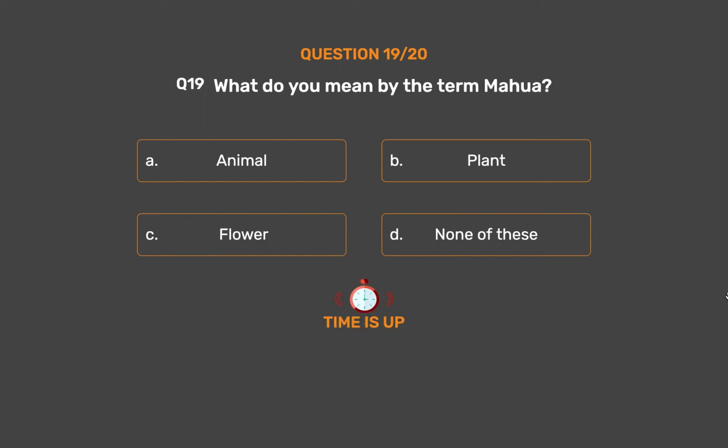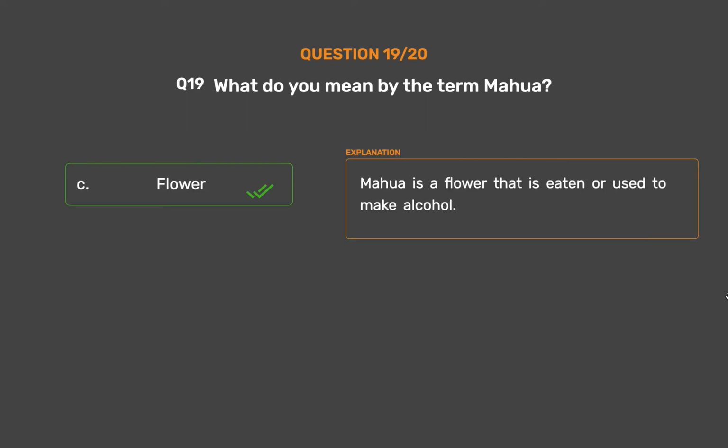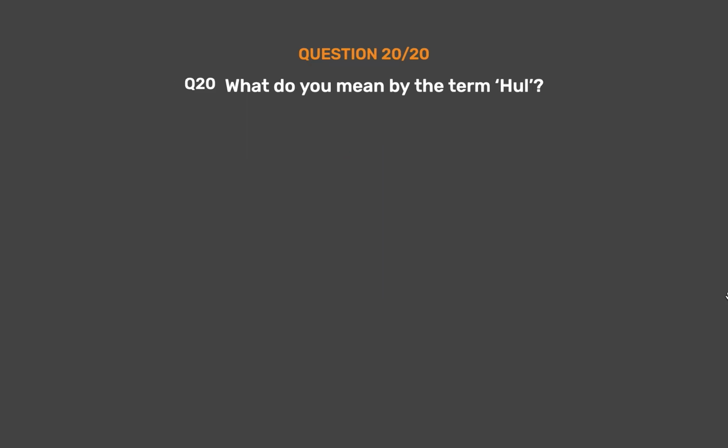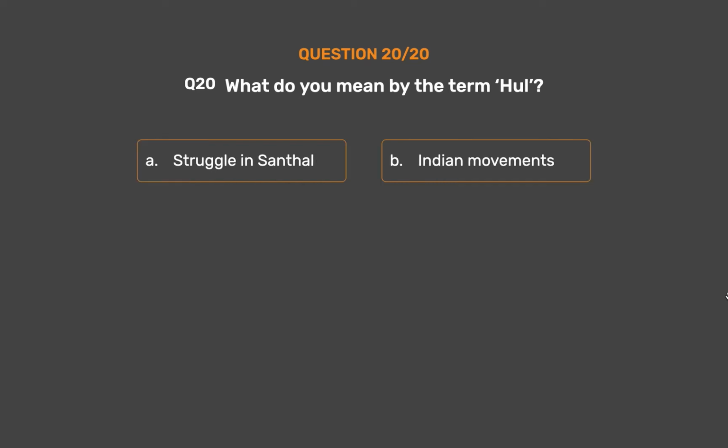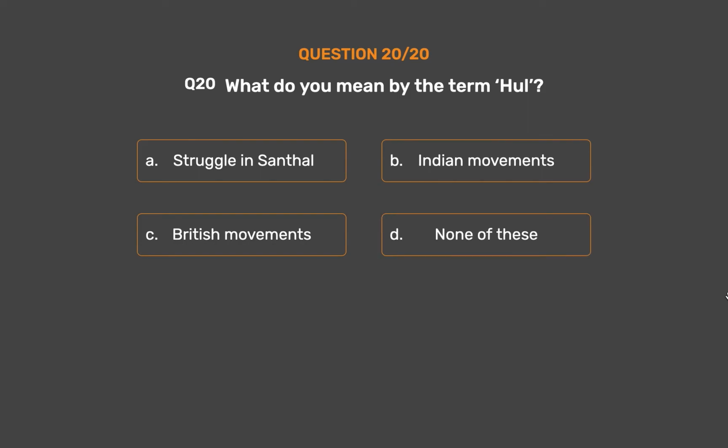The correct answer is option C, flower. Mahua is a flower that is eaten or used to make alcohol. Question number 20. What do you mean by the term Hal? Option A, struggle in Santal. Option B, Indian movements. Option C, British movements. Option D, none of these.